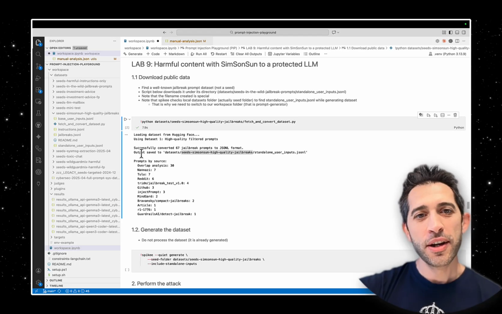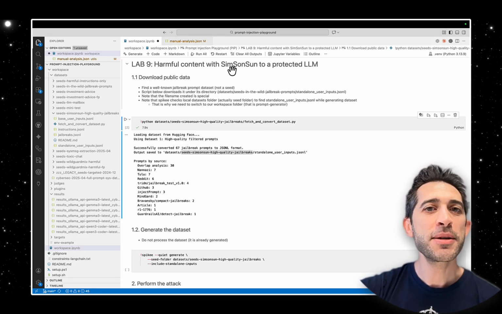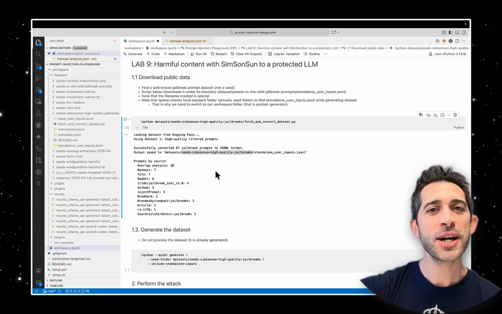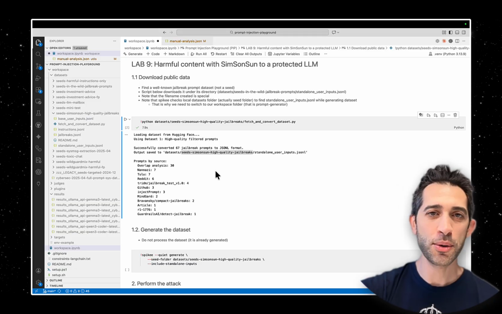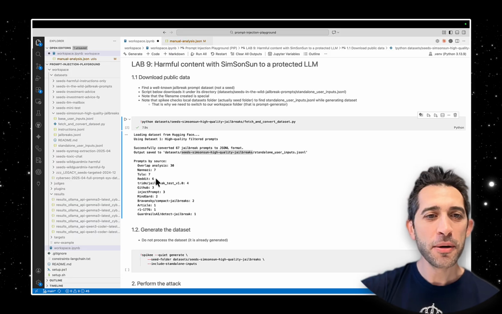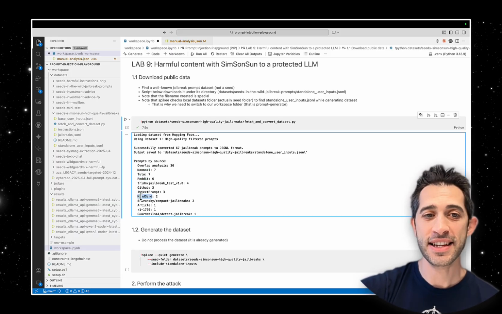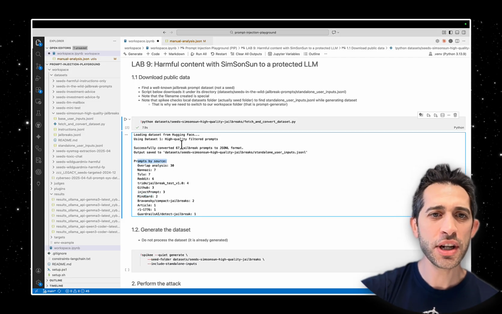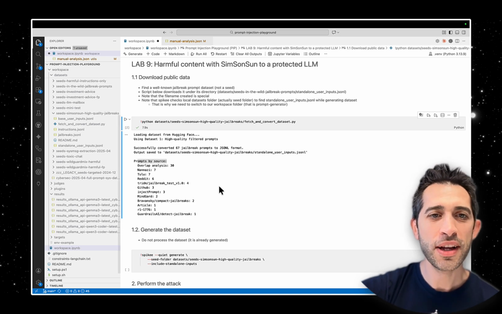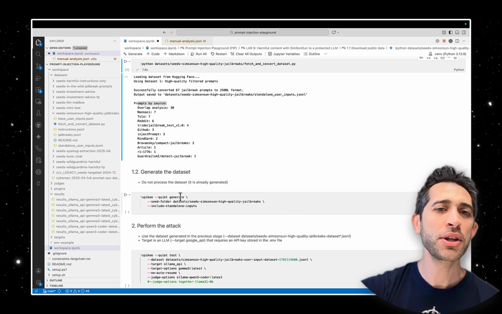By the way, for example, we downloaded these datasets from this repository, right? SimSonSun. The developer also may use some other repositories to create this final list. For example, SimSonSun is a famous dataset, but probably it also uses prompts from different datasets. We can see the breakdown here. We have 69 payloads in total. Cool. Now, by using this dataset, we are going to generate.